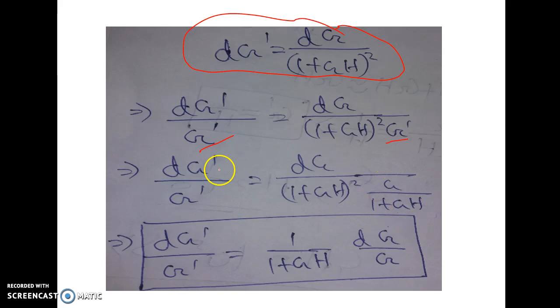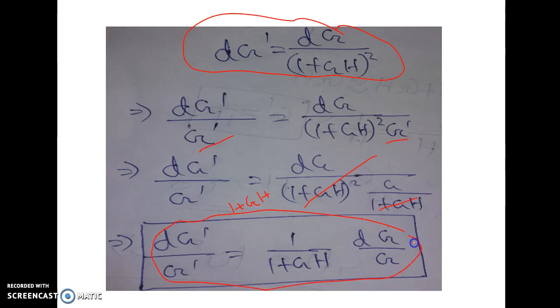Just substitute that and we will get dG' by G' equal to dG by (1 plus GH) square into (1 plus GH) by G. Here 1 plus GH cancels and we get 1 plus GH. So basically we are getting this expression, dG' by G' equal to 1 by 1 plus GH into dG by G.